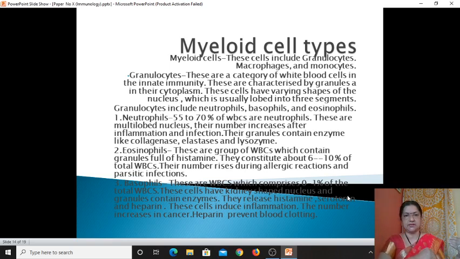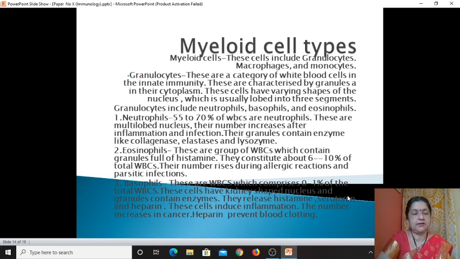First, there are three types, which are included in the granulocyte cell type. Granulocyte means containing granules in the cytoplasm. Agranulocytes means they are not having granules, only nucleus and cytoplasm. The first one is the neutrophil.